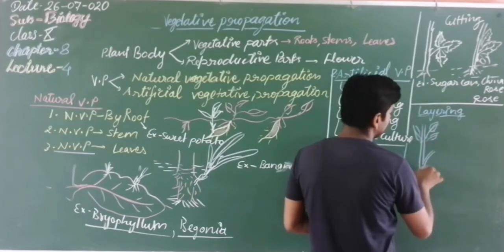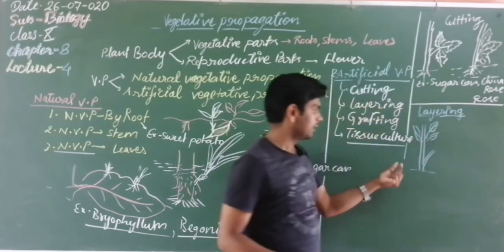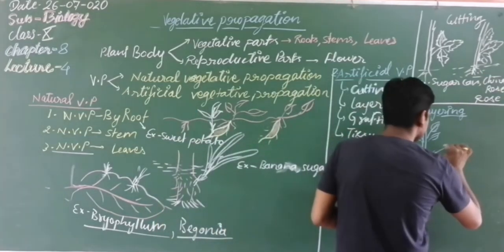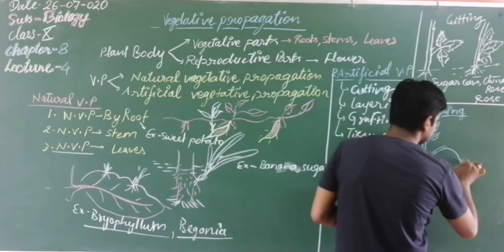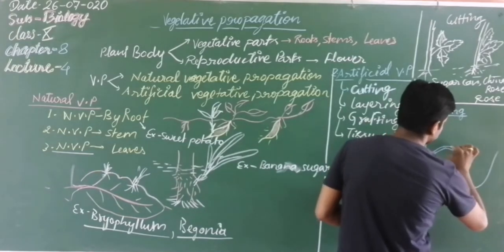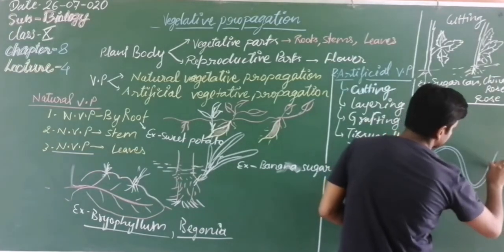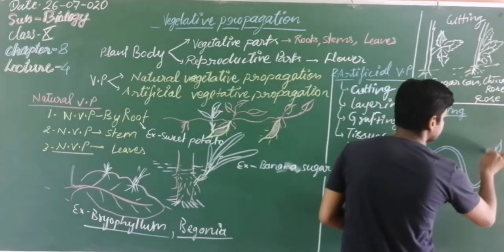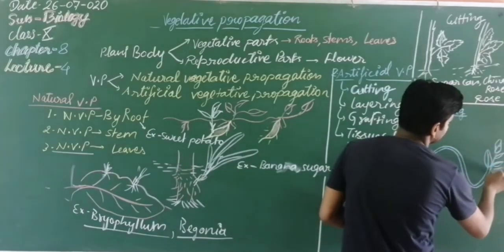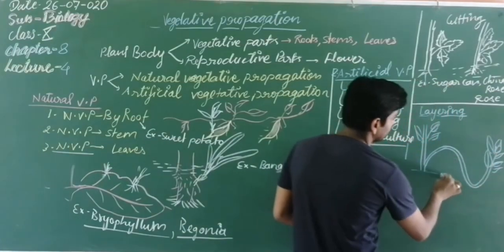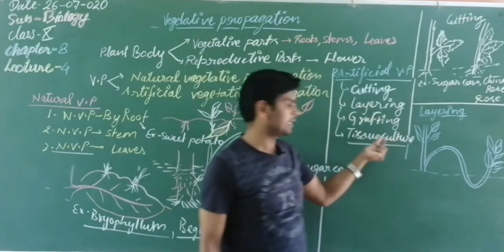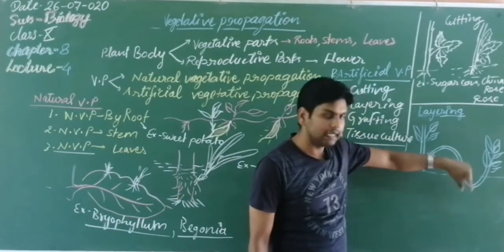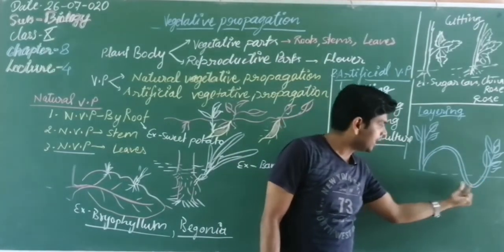Suppose this is the plant and one branch has emerged from the base. This branch we bend and layer in the soil. So this is layering. Here we take this branch, bend it, and make a layer of soil on the middle of this branch.